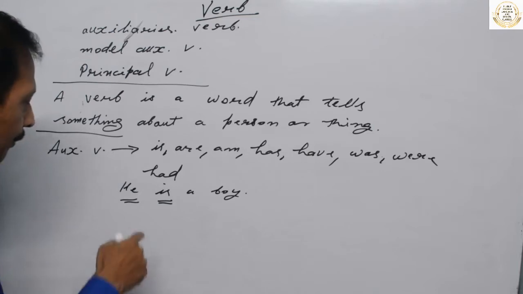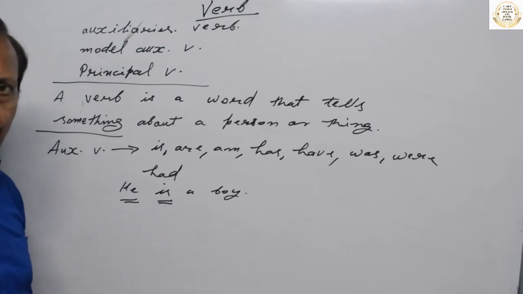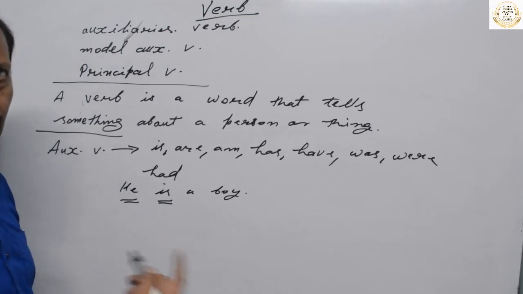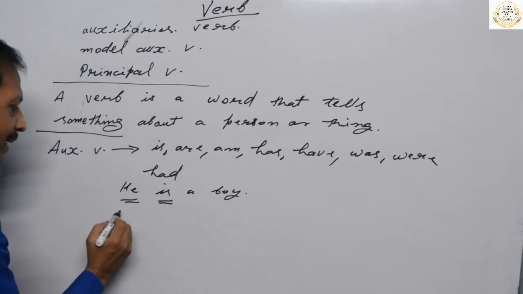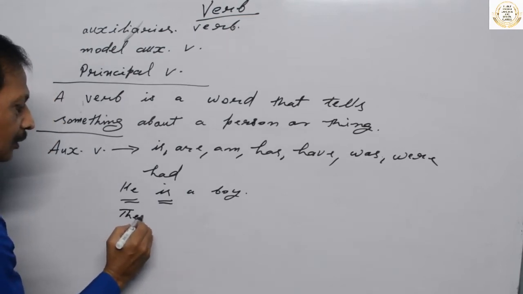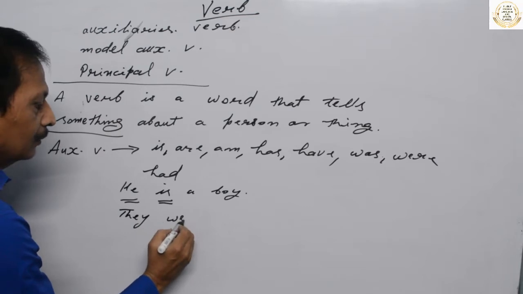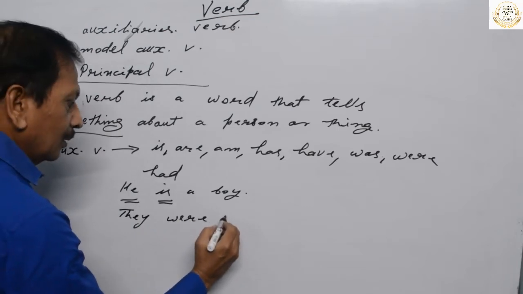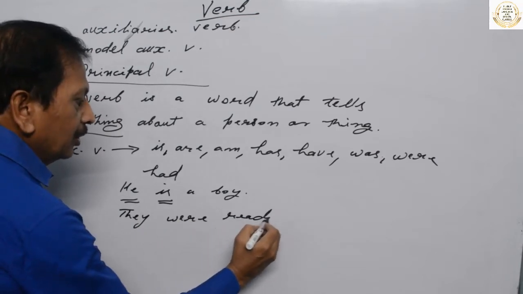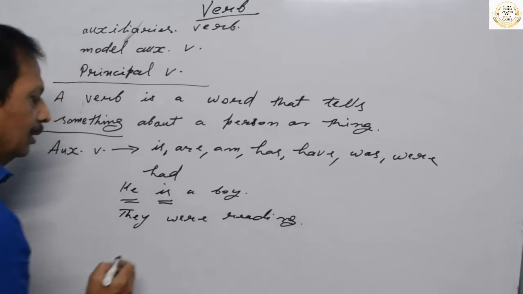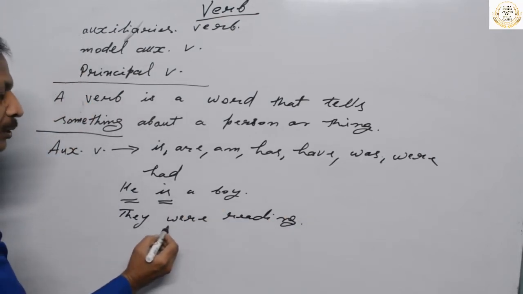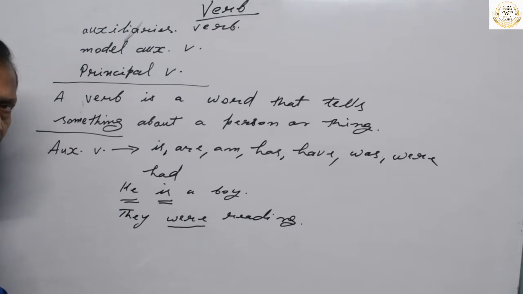About singular and plural verbs, we will read more later on. Likewise, they were reading. In this sentence, what do we see? We see the use of auxiliary verb were. Why can't we use here is?